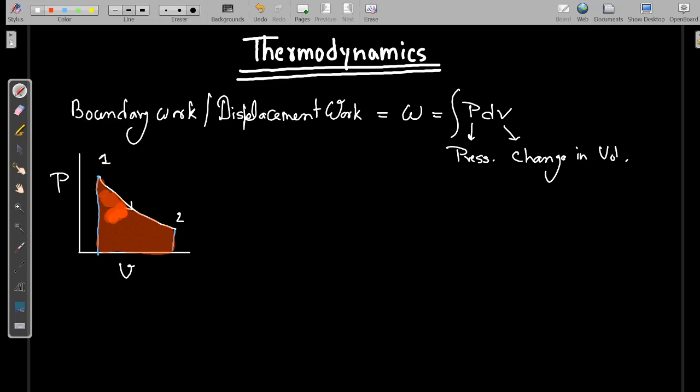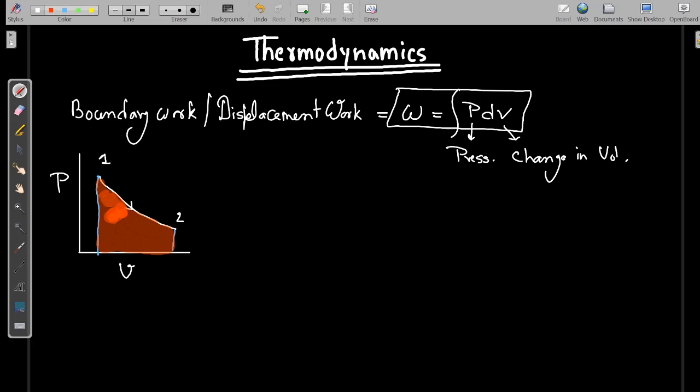Now in this lecture we will find out what required conditions should be fulfilled before using the equation W is equal to integration P dV, so that we can use displacement work is equal to integration P dV.